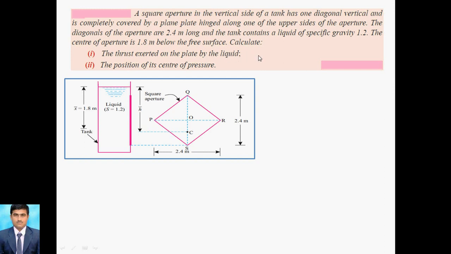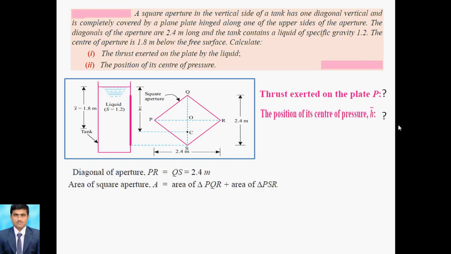Thrust means P is equal to W A X bar. You can calculate the total pressure. The position of center of pressure means H bar. So H bar is required over here. P is the question mark and H bar is the question mark.